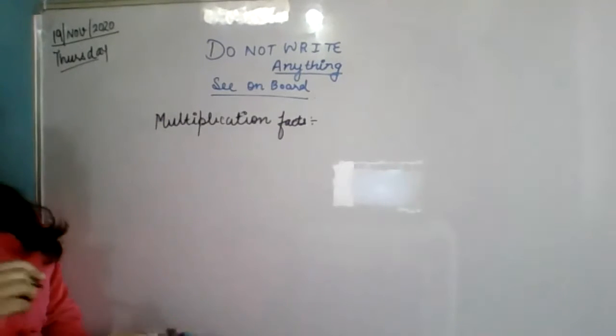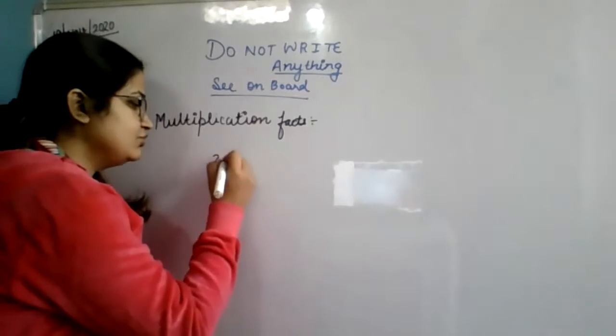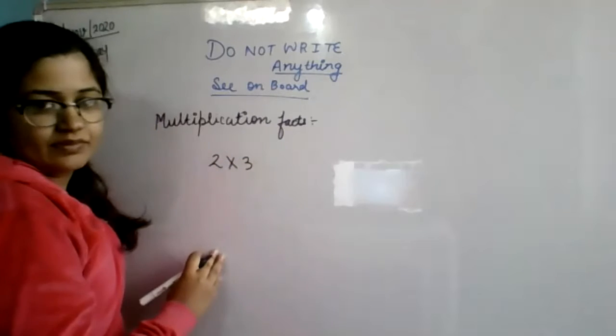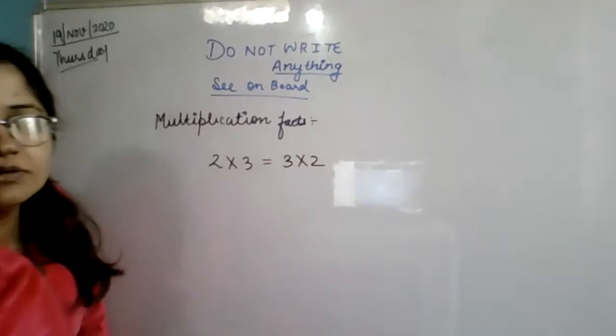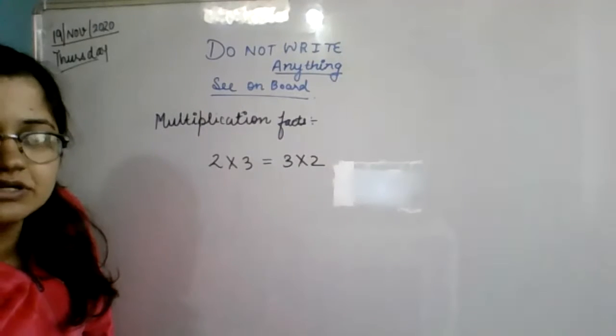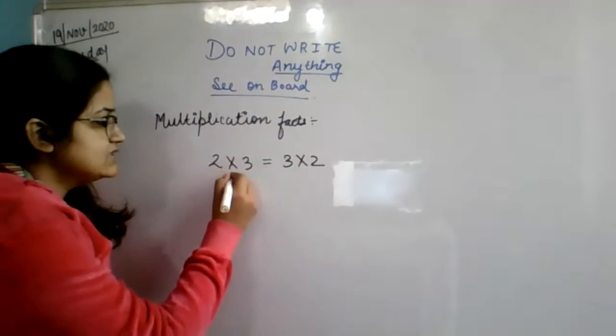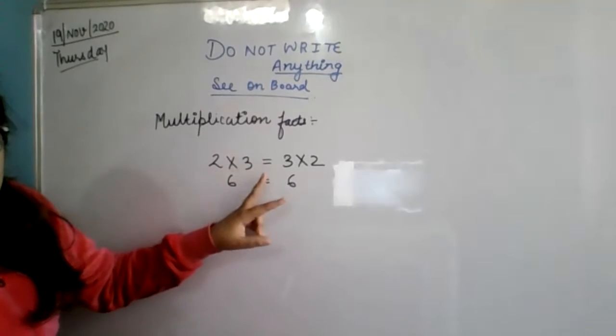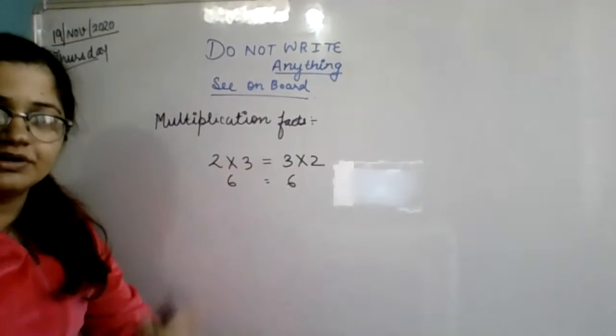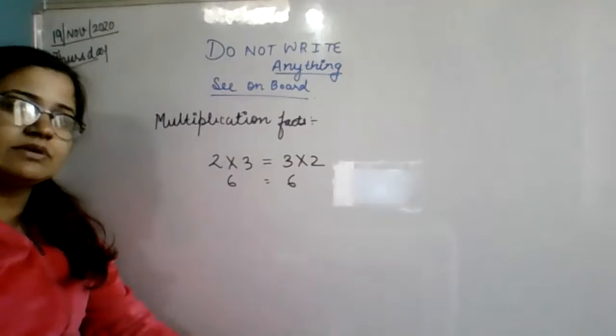If you multiply 2 multiplied by 3, or you change its order and multiply 3 by 2, the answer will be the same. 2 threes are 6 and 3 twos is also 6. You change the order, the answer will be the same.